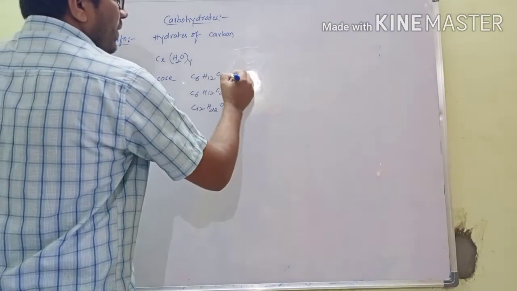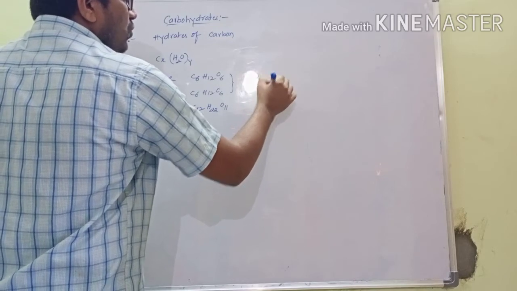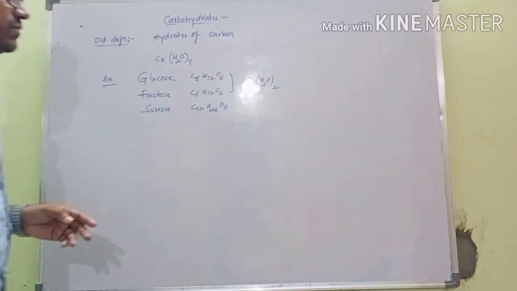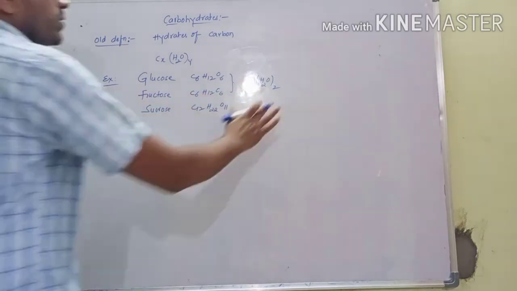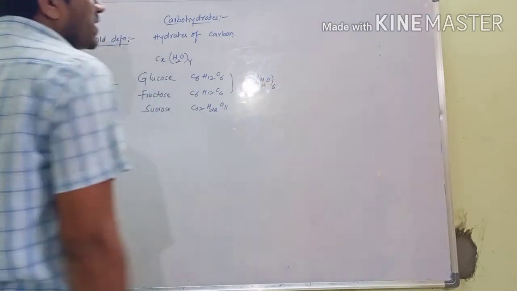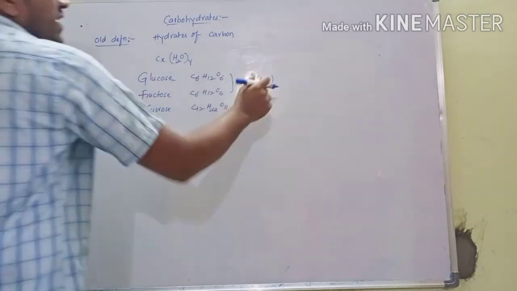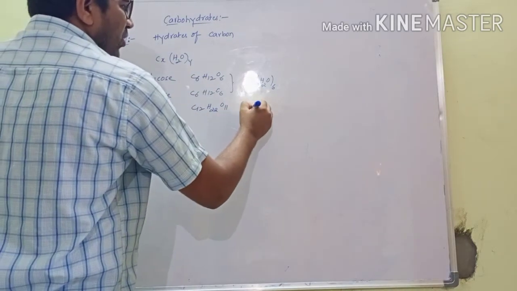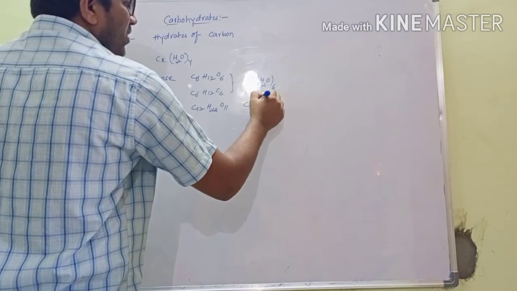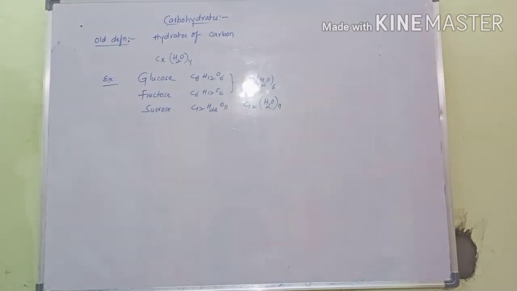here how many carbons? 6 carbons. Then H2O how many times? 6 times, not 2 times. So Cx (H2O) 6 times. Next here, C12 (H2O) 11 times, Cx (H2O)y times. So it is related to the general molecular formula.